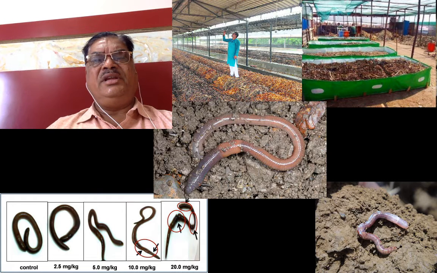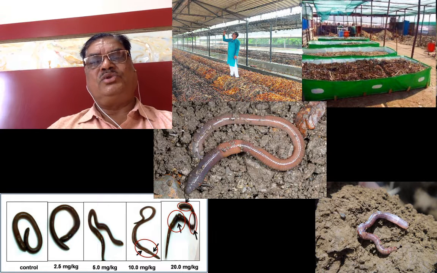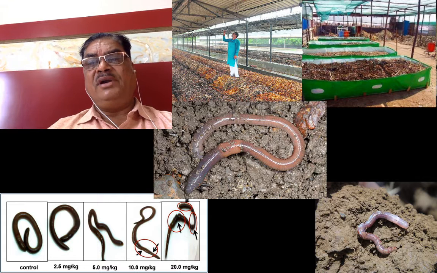So figures are shown here. The earthworm has the prostomium, and a band-like structure called the clitellum, and then the remaining segmented body. The earthworm is very sensitive, and they are soil inhabiting. Most of the farmers are using chemical fertilizers, pesticides and insecticides, so that affects the earthworm body.